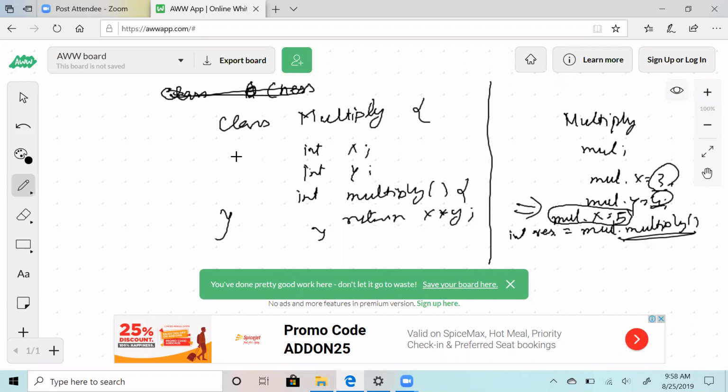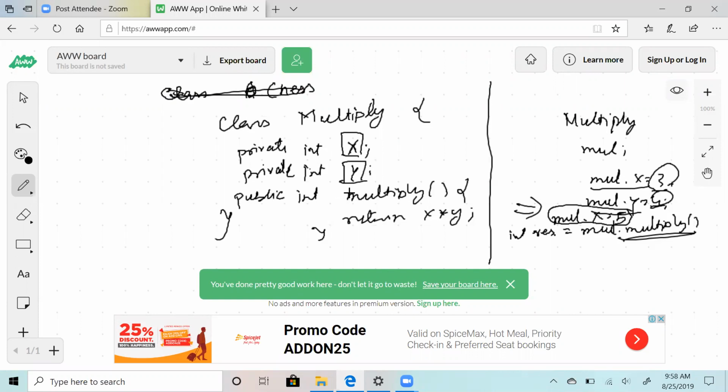So now how you can protect your data generally is you expose only what is important and you hide what's not important. So you can make these private, public function has to be public. Now when you make these two things private, you need to have a way to input this, right? Now I can't do mul.x and mul.y because these are private. So we can either set this up in the constructor or have a getter and setter for this.